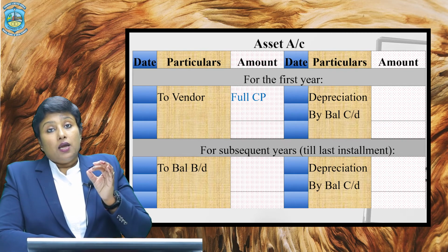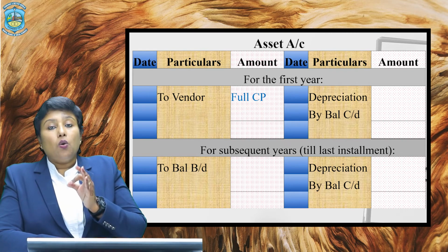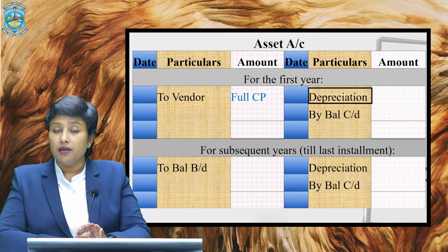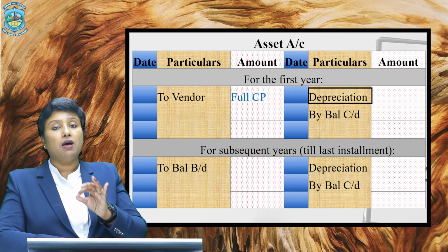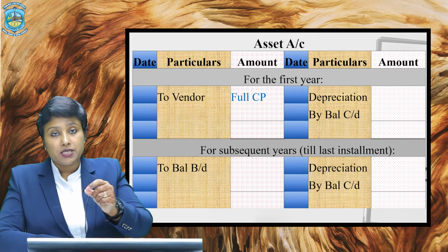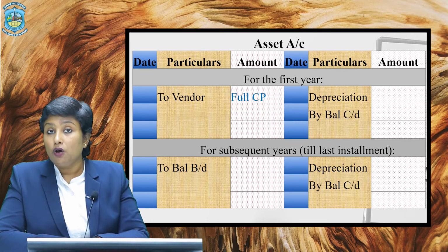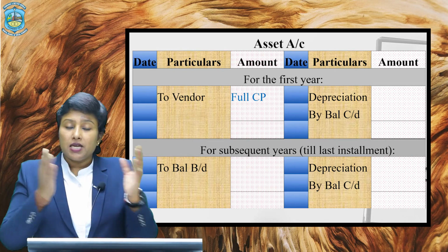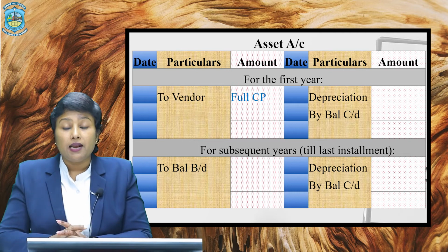Now, in the credit side, you only have to mark depreciation. Every year, at the end of the year, whatever amount of depreciation you calculate, you will write in the credit side of this asset account, find out the closing balance of the asset, and transfer it to the debit side in the next year as opening balance.